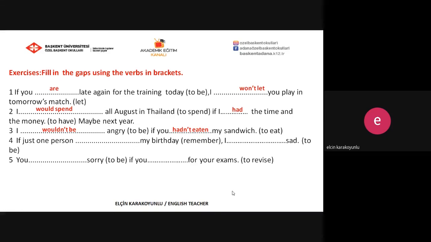And question 4, if just one person had remembered my birthday, I wouldn't have been sad. So it is if conditional type 3. And the last question, you will be sorry if you don't revise for your exams. Now it is if conditional type 1.